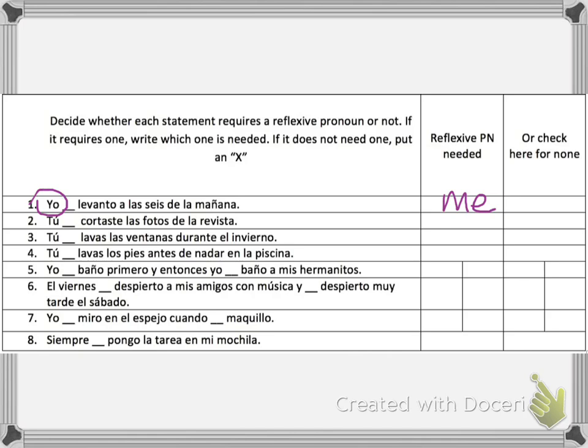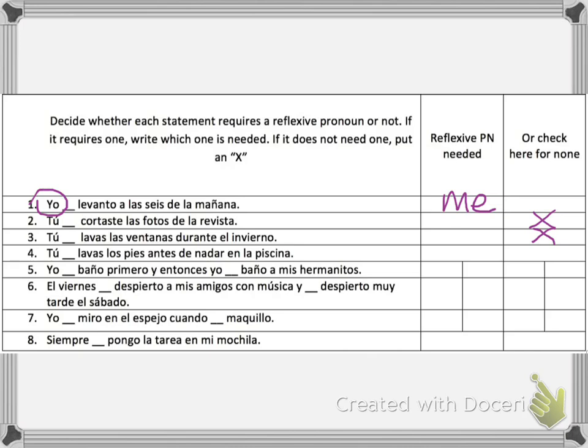Okay, let's take a look at número dos. "Tú cortaste las fotos de la revista." So you cut the pictures in the magazine. You're not cutting yourself, you're cutting the pictures in the magazine. So this would not be reflexive, so we are going to indicate that by checking there. Okay, let's see número tres. "Tú blank lavas las ventanas durante el invierno." So ventanas are windows, so you wash windows in the winter. So reflexive or not, what do you think? This is not reflexive.